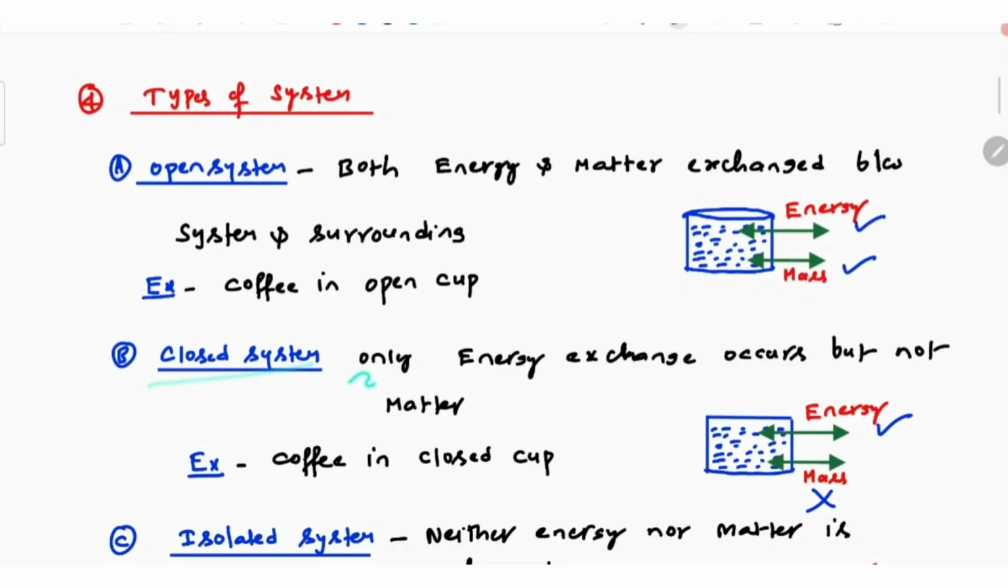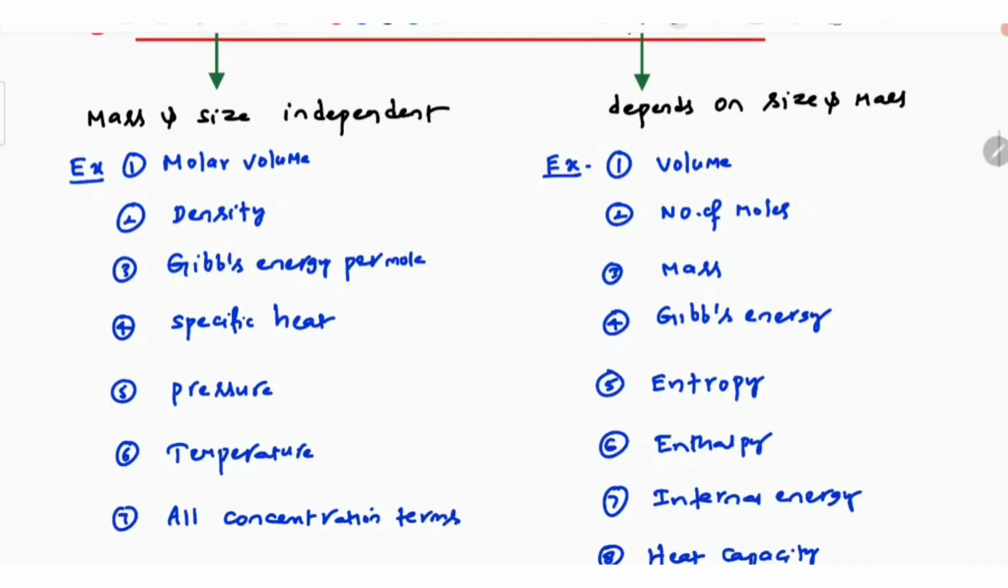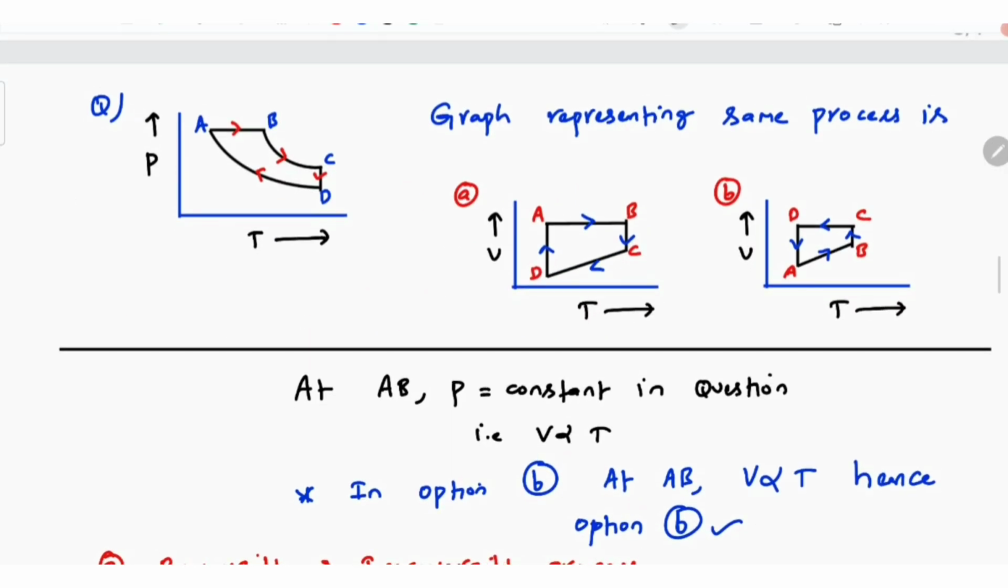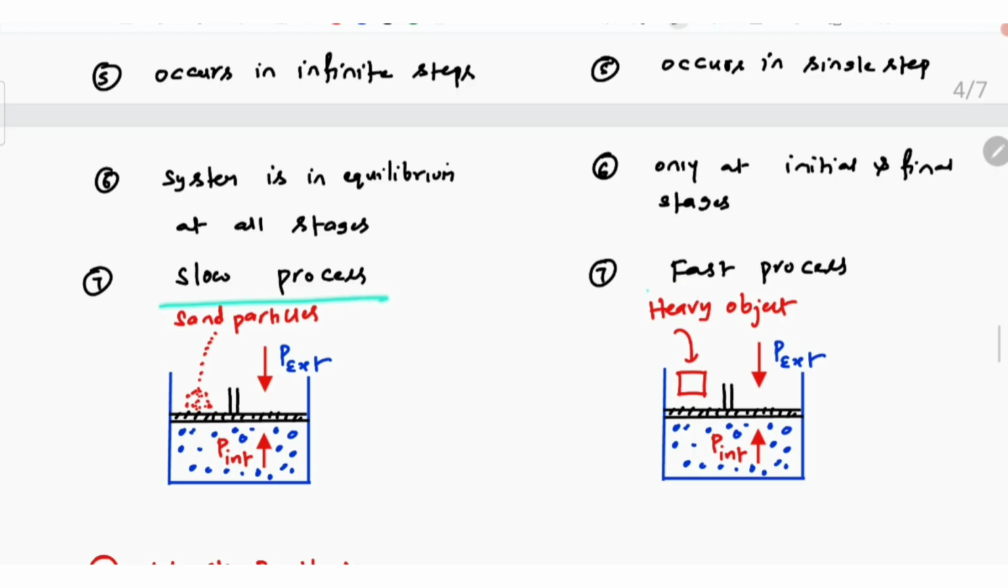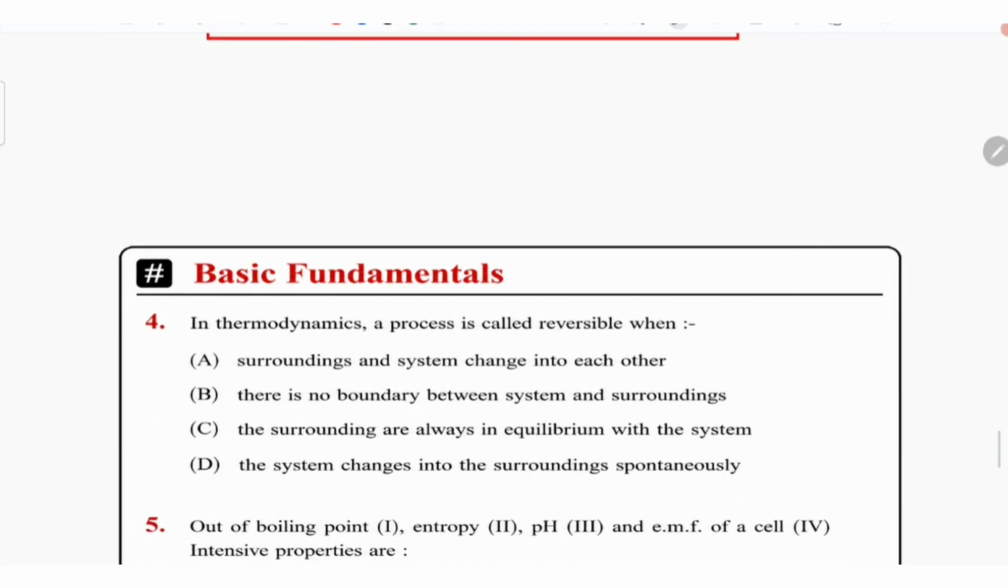Closed system, only energy exchange occurs but not matter. Here a list of properties is given, those are intensive and extensive properties, these you have to remember. So how to check here? First you take AB here, it is a slow process, it is a fast process. Remember here, work done on the system, work done is positive, work done by the system we take work done is negative. See some fundamental questions here.